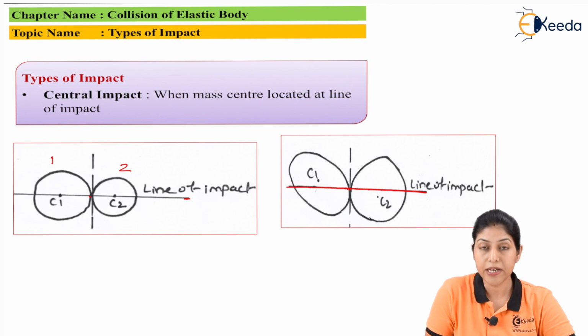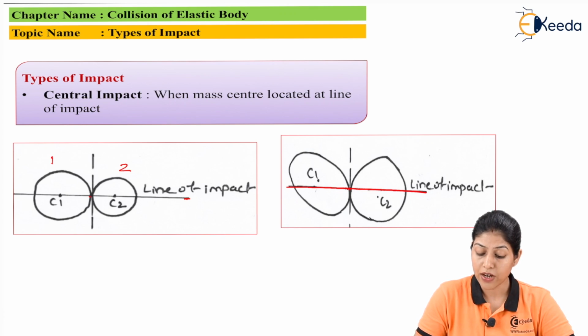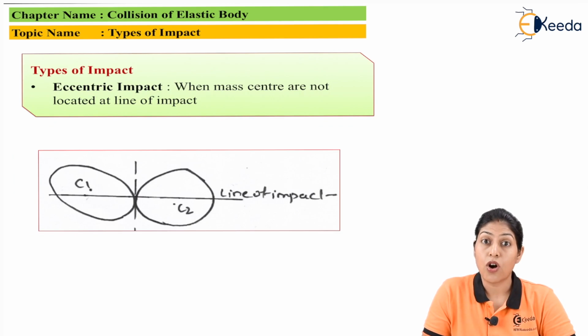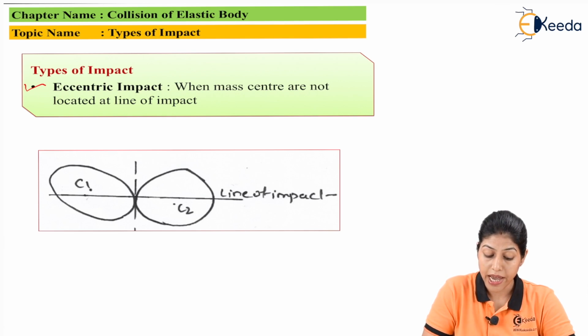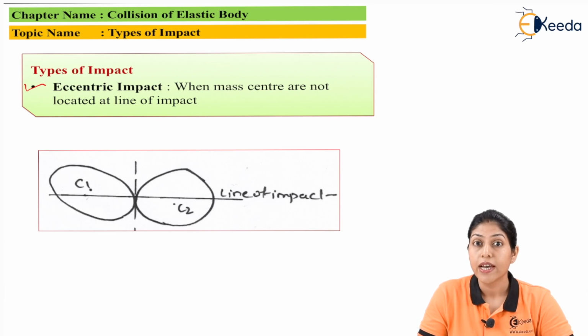If the centers are lying on the line of impact, this particular impact is called central impact. But here you can see this is the line of impact, but the centers are not located on this line of impact. So this particular impact is not considered a central impact. This is the second type of impact, called eccentric impact. We define eccentric impact as when the mass centers are not located on the line of impact. So this diagram satisfies the condition of eccentric impact.